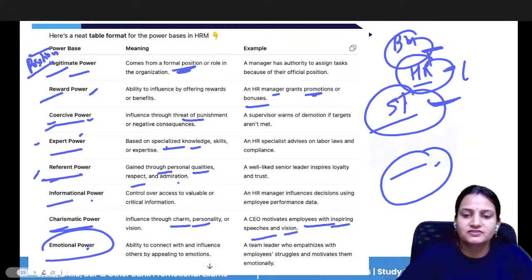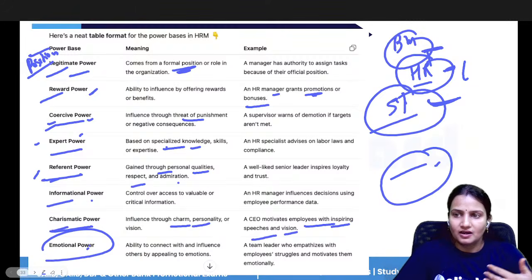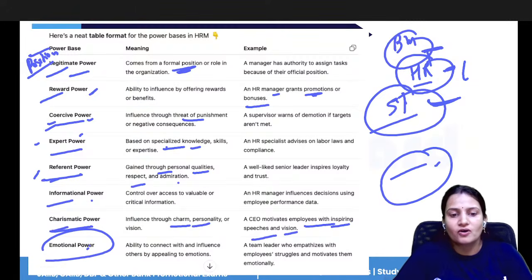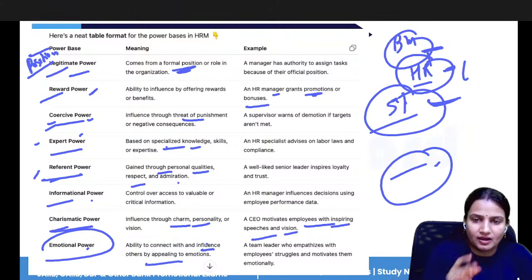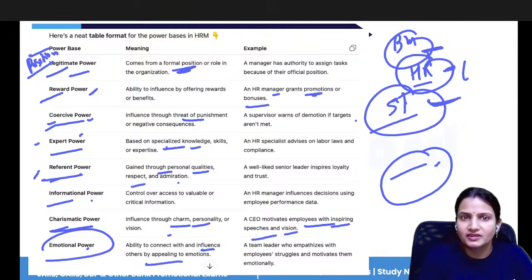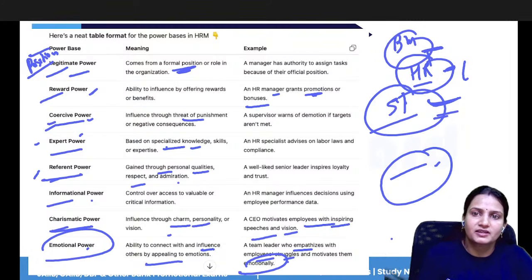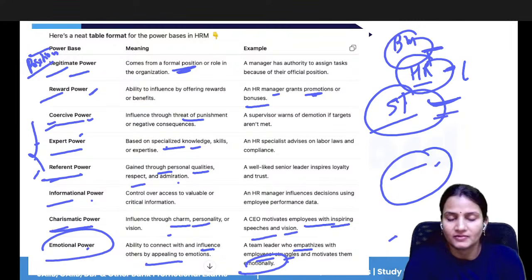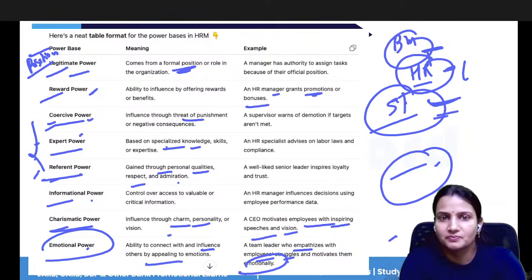And emotional power means how emotional a person you are. According to that, the company, the managers, or the people will connect with you. If you are a very emotional person, they will not give you every task, because they know that if you do not complete the work, they will scold you and you will become very emotional. So emotional power means a team leader who empathizes with employees' struggles and motivates them emotionally so that they can do their work well. So these are the different types of power bases.